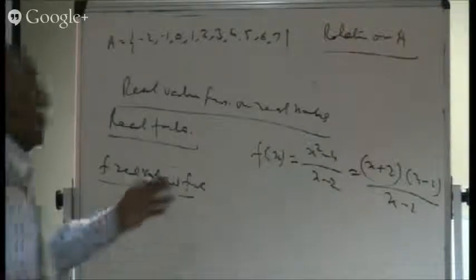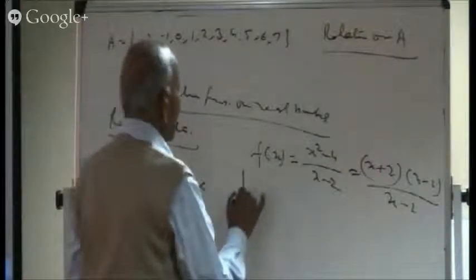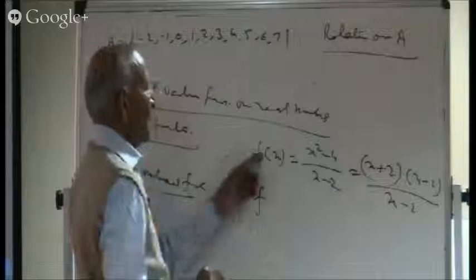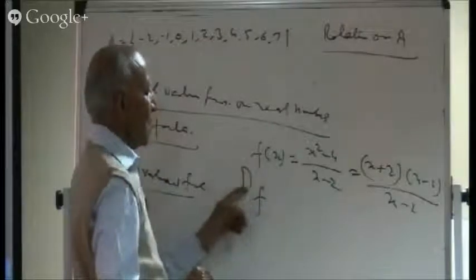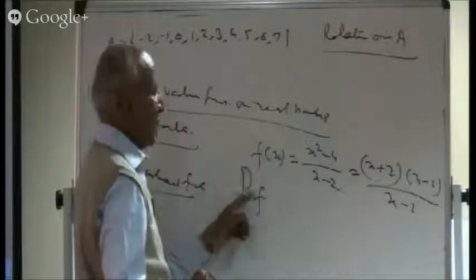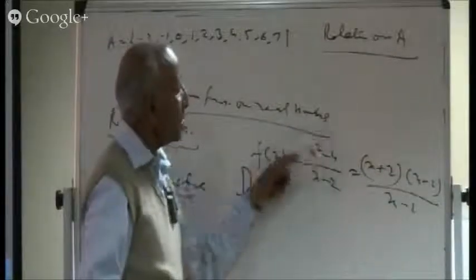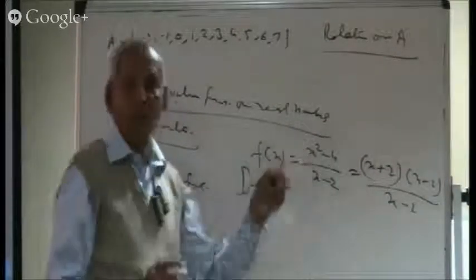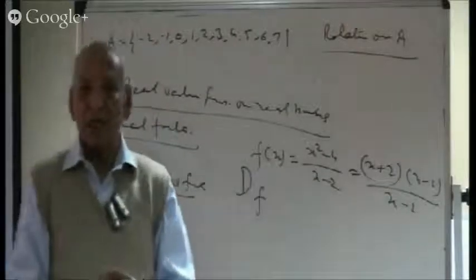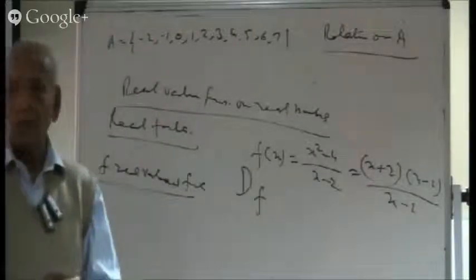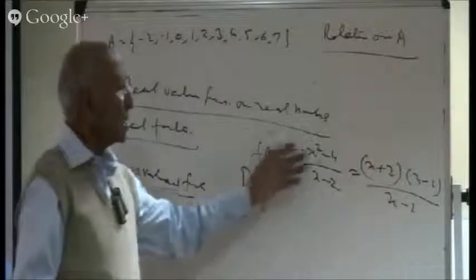As far as the domain of this function is concerned, sometimes I write the domain of f with this type of symbol, where D stands for domain and f stands for function. So what is the domain of the function? In this problem, we cannot write x equal to 2. Anything else can be written.